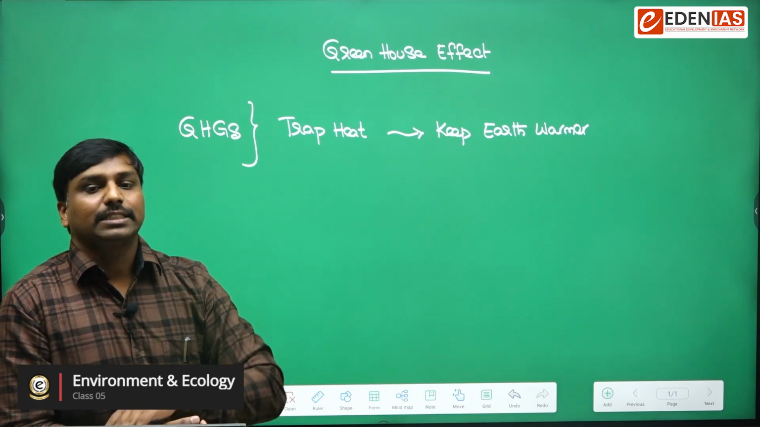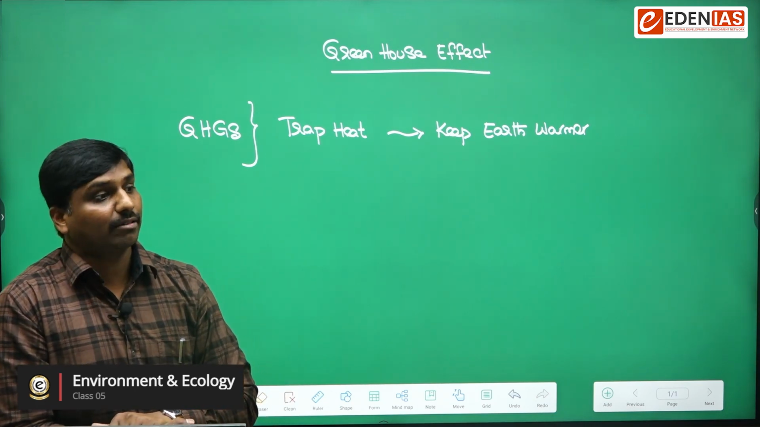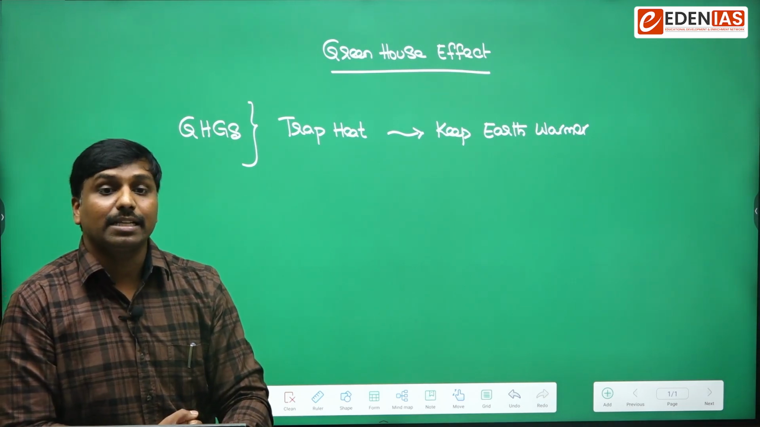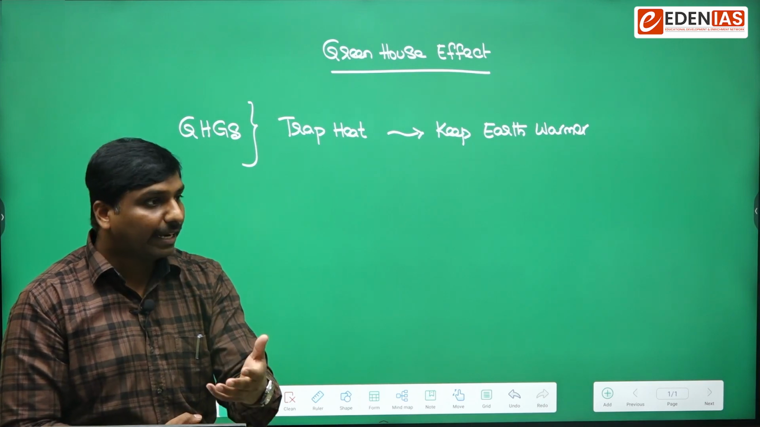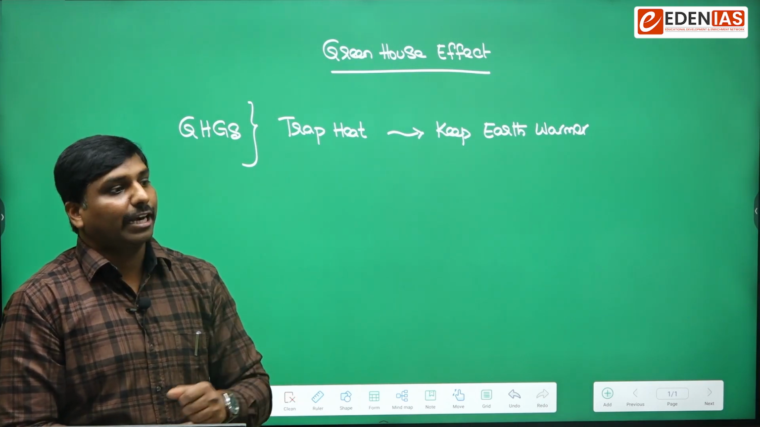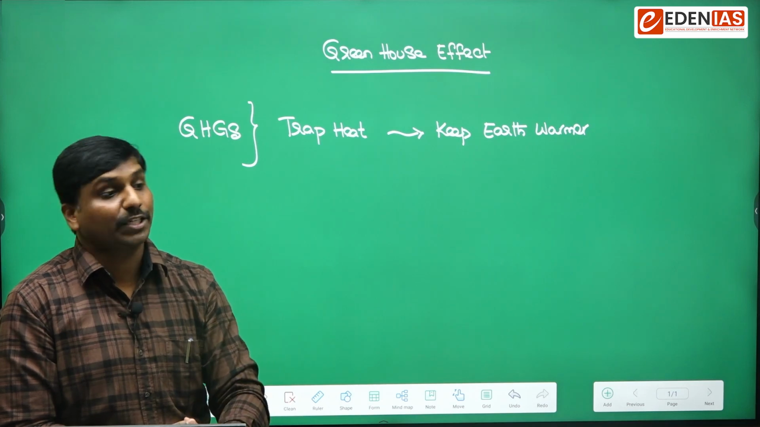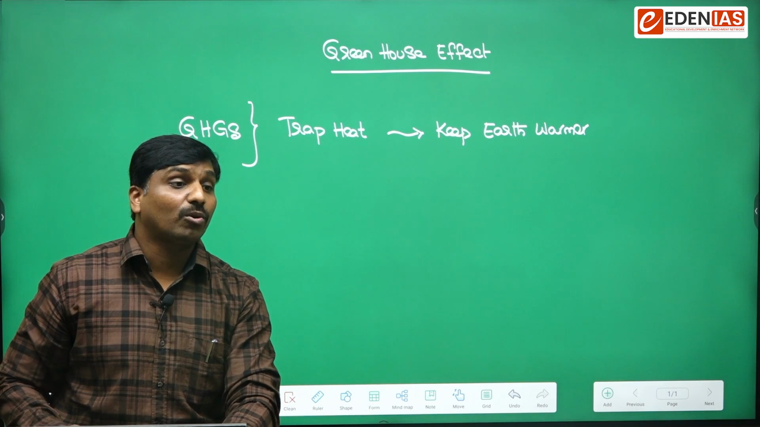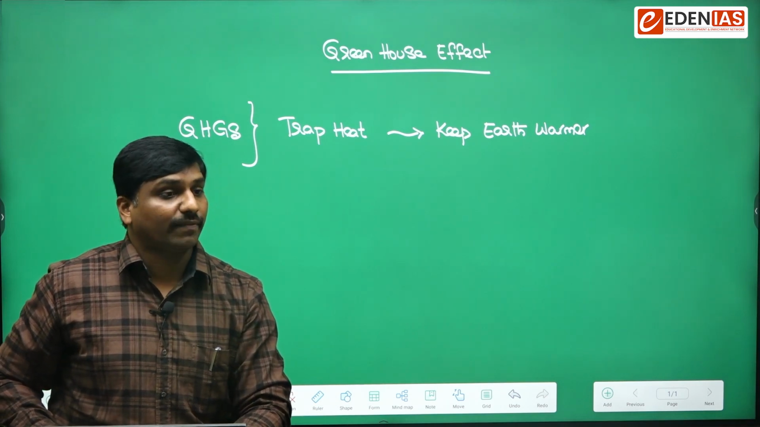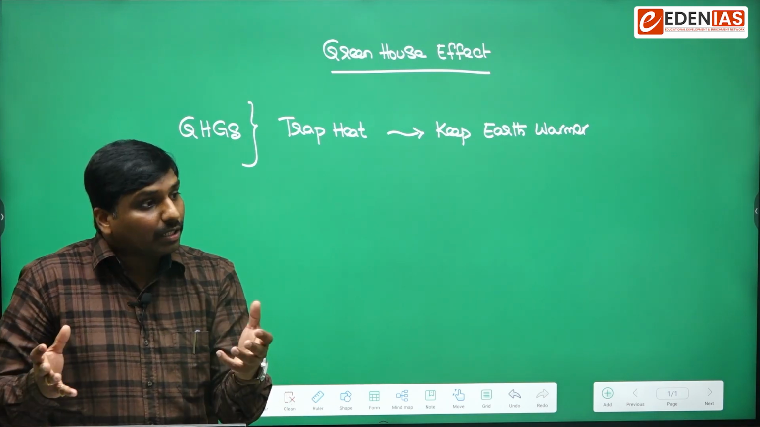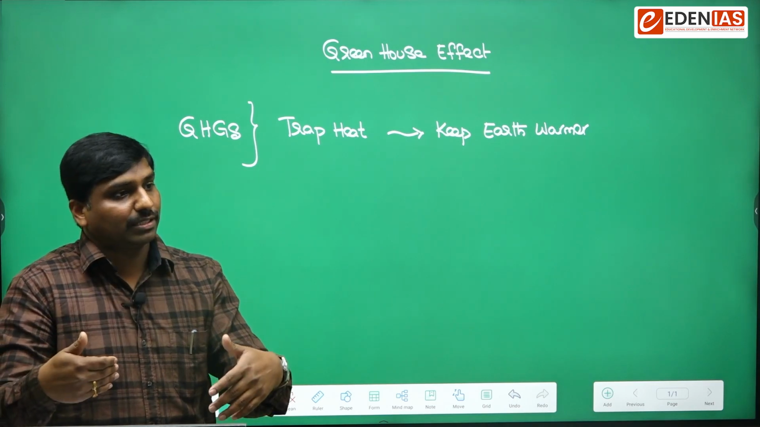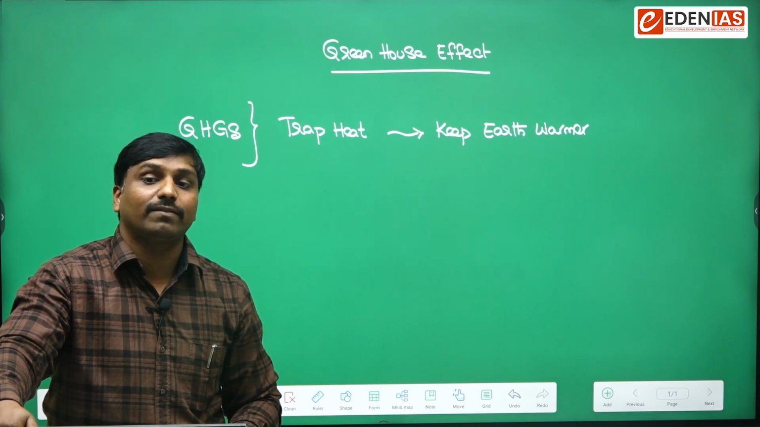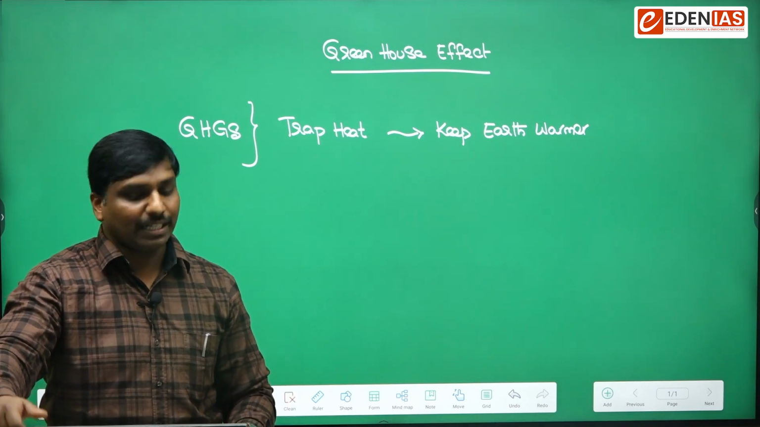Because of this greenhouse effect, Earth has become a habitable planet, a planet with favorable conditions to live. This is one more condition which made the Earth a living planet. Without the greenhouse effect, the Earth might have become cooler, so we might not expect the presence of life on the Earth.